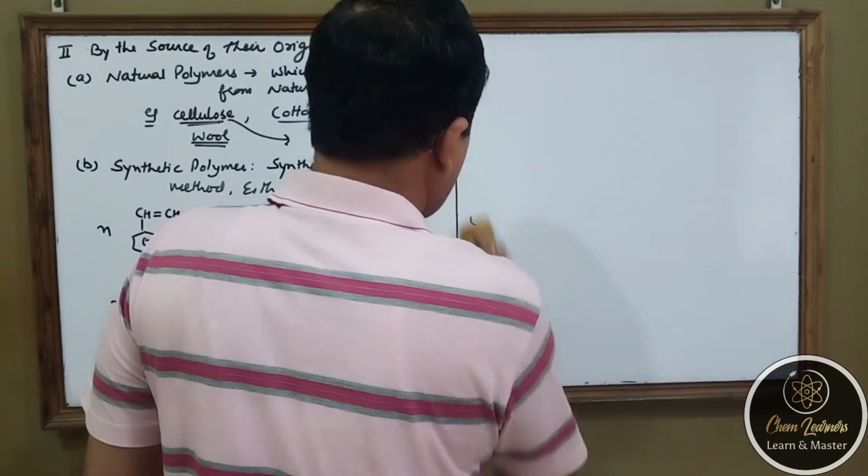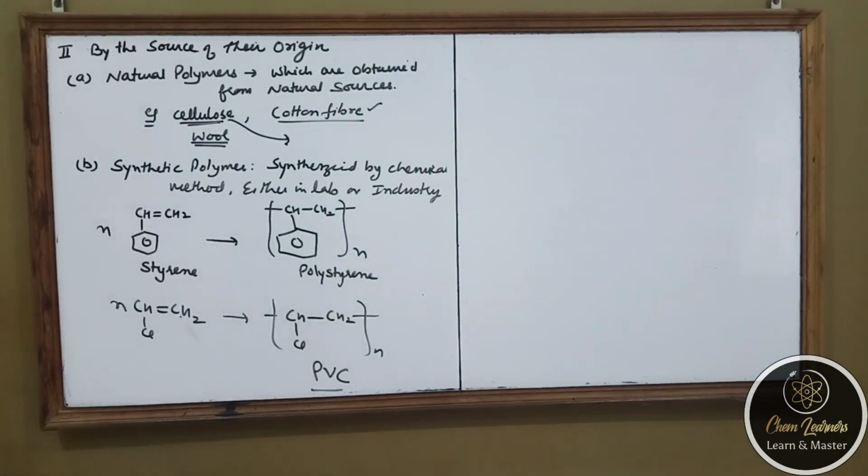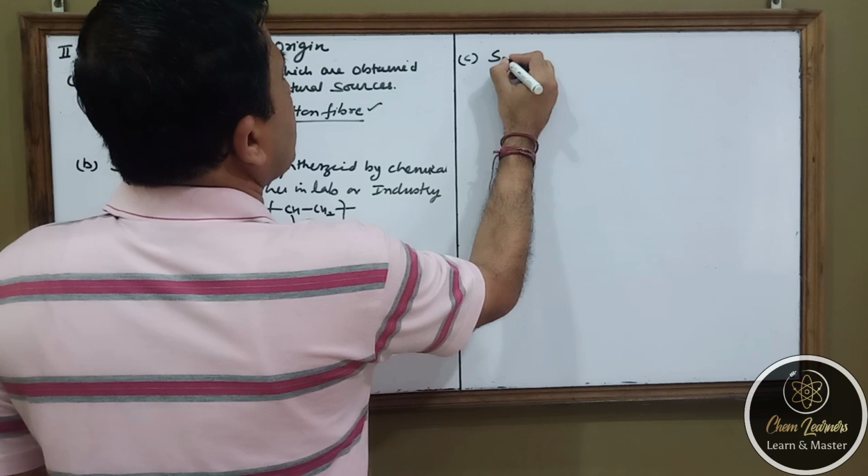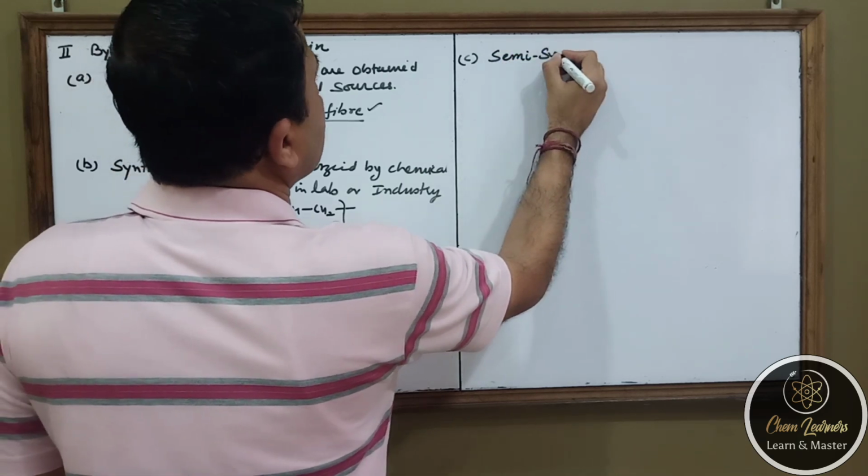Now we come to the third type of polymer on the basis of their source of origin, and they are known as semi-synthetic polymers.